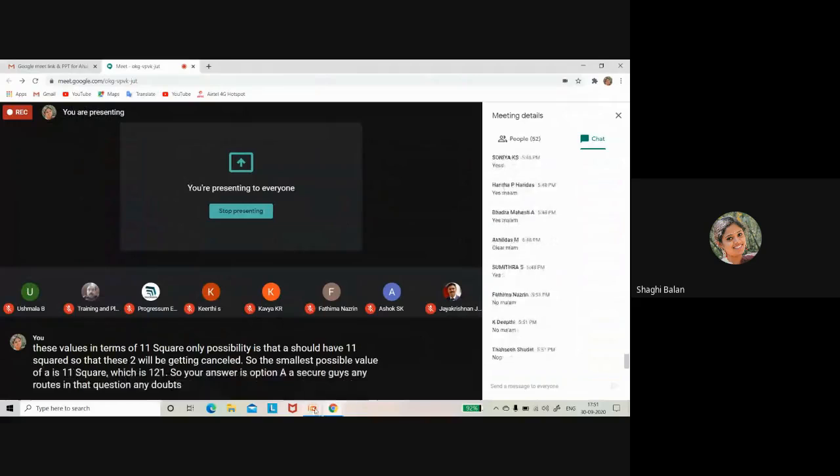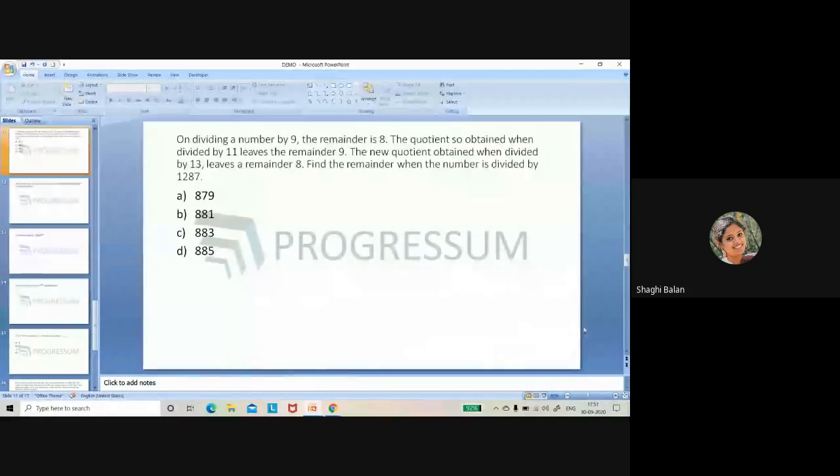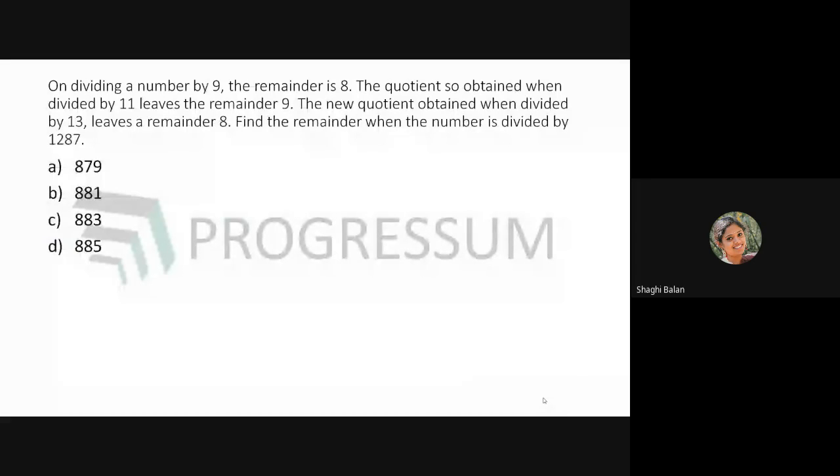So here comes our next question. On dividing a number by 9, the remainder is 8. The quotient so obtained when divided by 11 leaves a remainder 9. The new quotient obtained when divided by 13 leaves a remainder 8. Find the remainder when the number is divided by 1287. Normally, we would do this as number equals dividend into quotient plus remainder, all those ways. But there is a shortcut for this question.